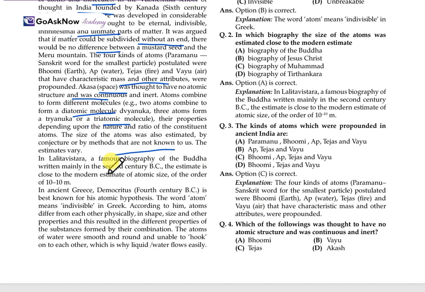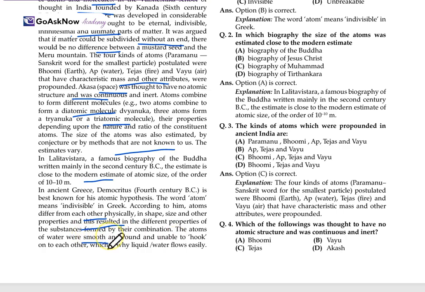In a famous biography of the Buddha written mainly in the 2nd century BC, the estimate is close to the modern estimated atomic size, of the order of 10 to the power minus 10 m. In ancient Greece, Democritus of the 4th century BC is best known for the atomic hypothesis, and the word atom means indivisible in Greek. According to him, the atoms of different substances differ from each other physically in shape, size, and other properties, and this resulted in the different properties of substances.